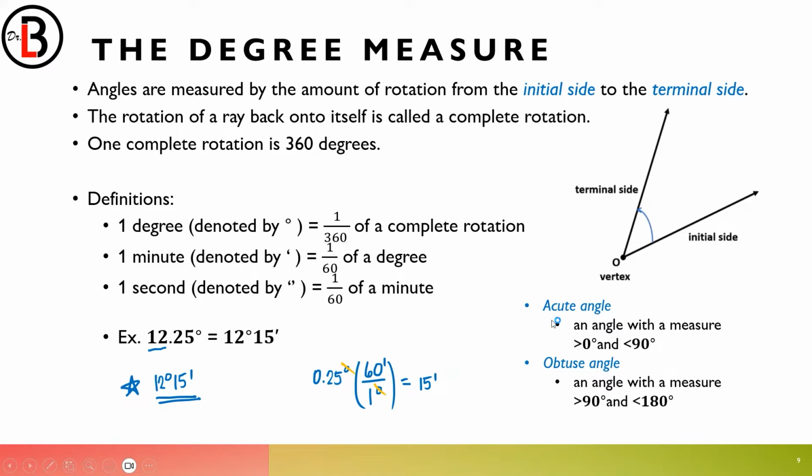So as defined again, an acute angle is an angle whose measurement is greater than 0 but less than 90. An obtuse angle is an angle whose measure is greater than 90 but less than 180. Okay, let's go to some trivia, guys. What is an angle that measures exactly 90 degrees? Right angle, very good.